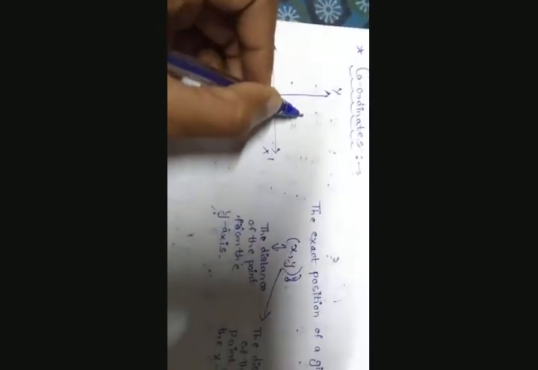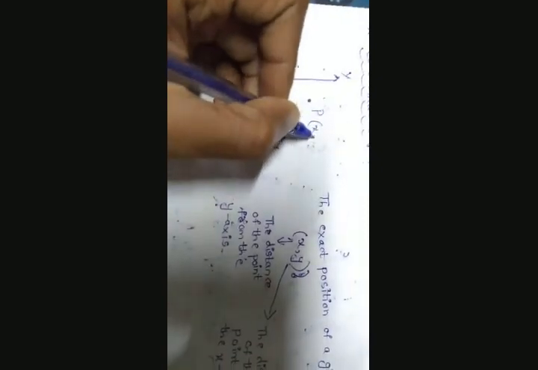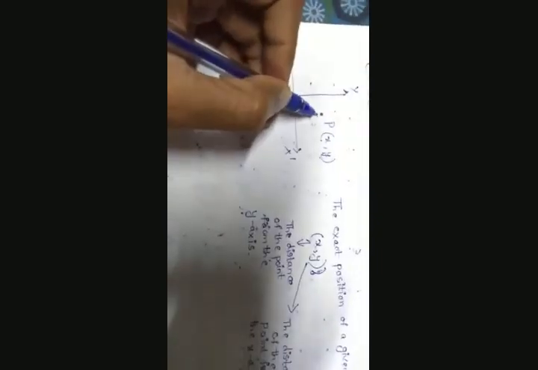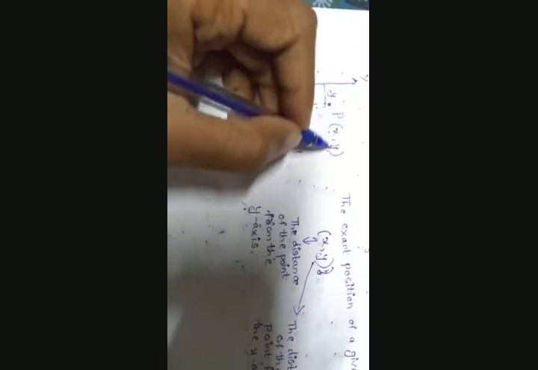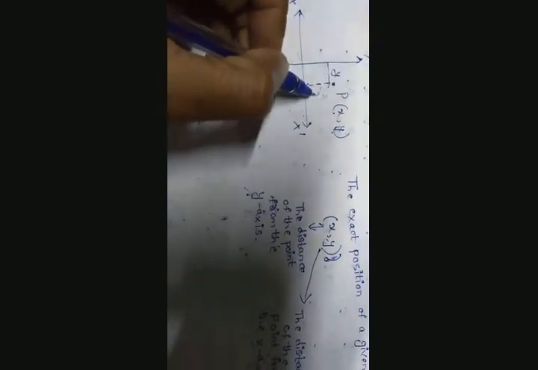So if you are given any point P, it will have two coordinates, the x coordinate as well as the y coordinate. x is the distance from the y-axis, that is this distance, and the y coordinate is the distance from the x-axis, that is this distance.